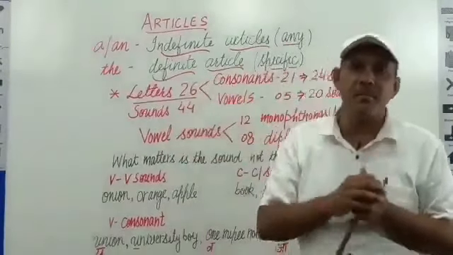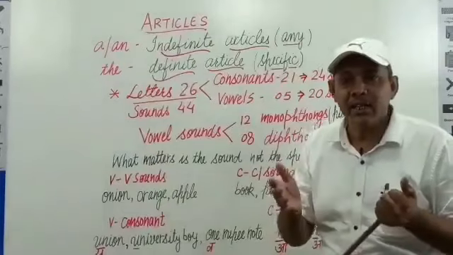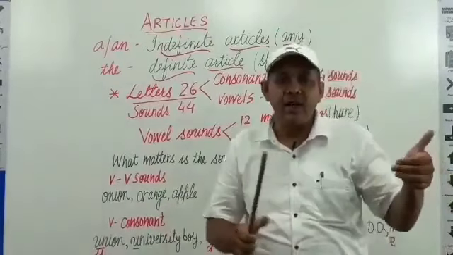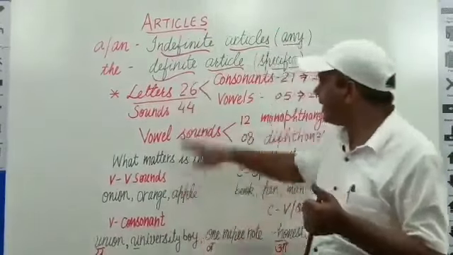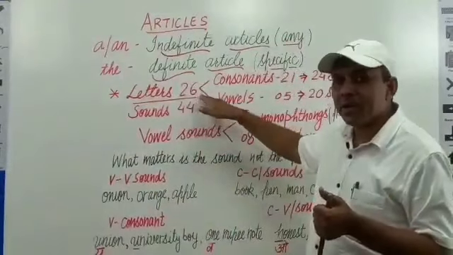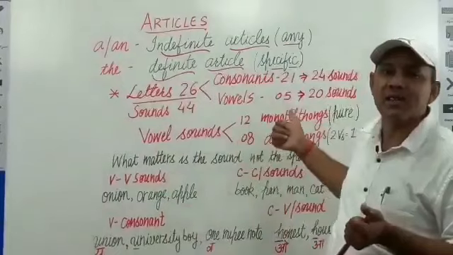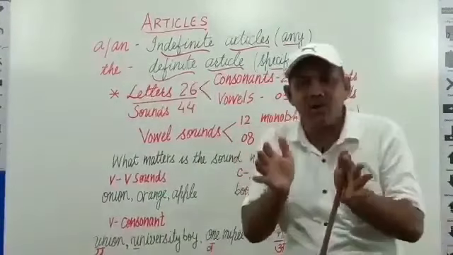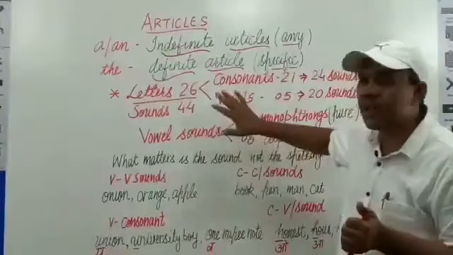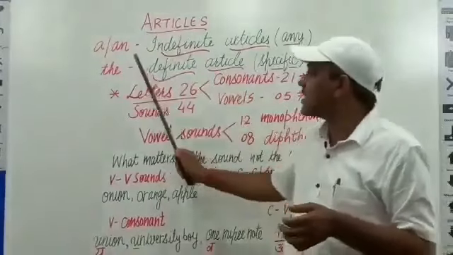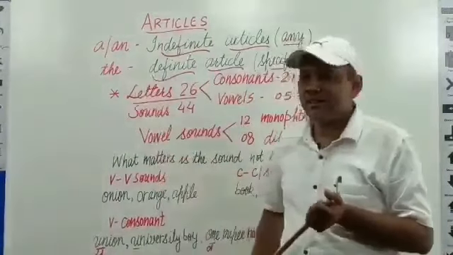This is the main problem. But in Hindi, there is one letter for one sound. But here, a letter produces one sound in a word and another sound in another word. That's why we have to understand the basic concept of sounds before discussing articles.